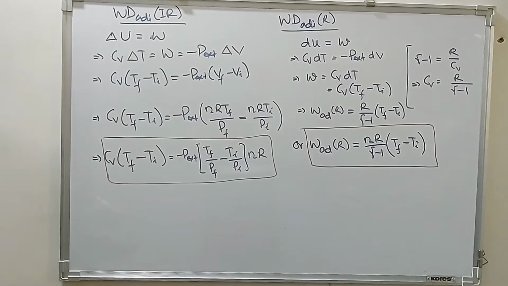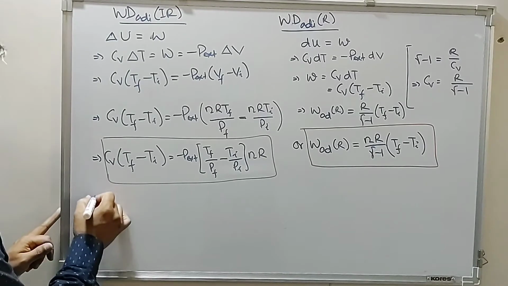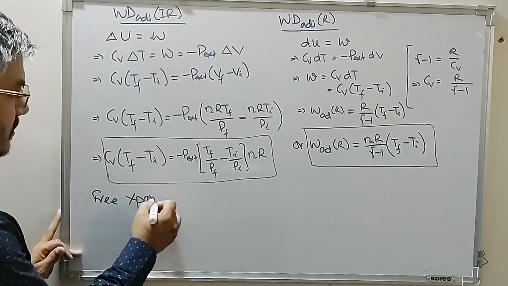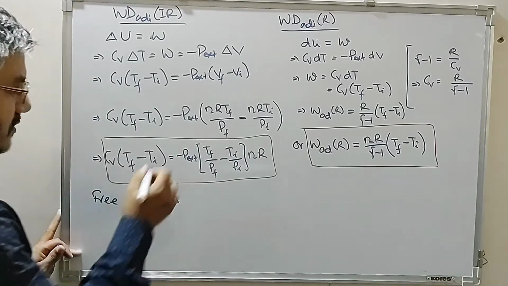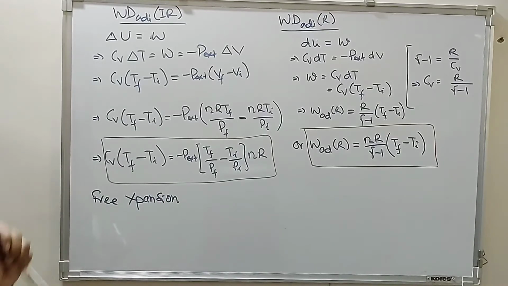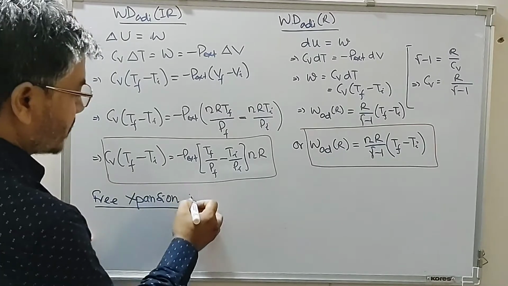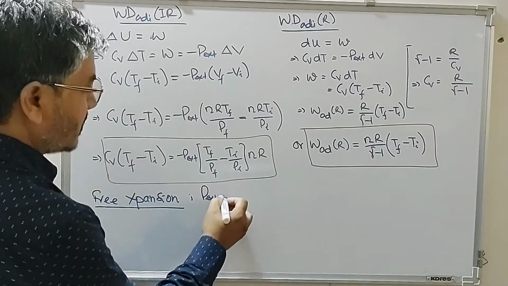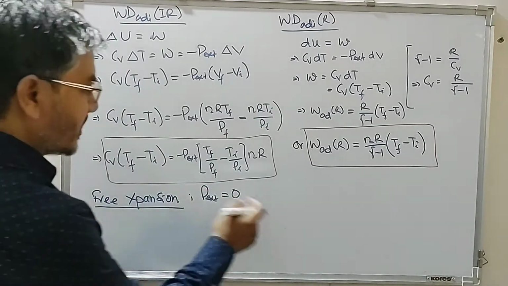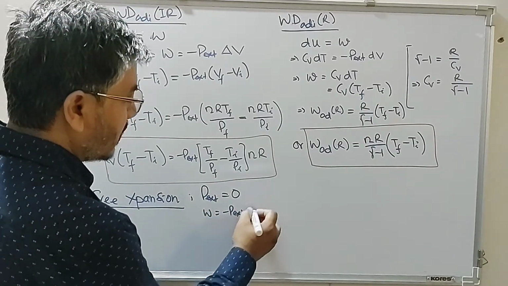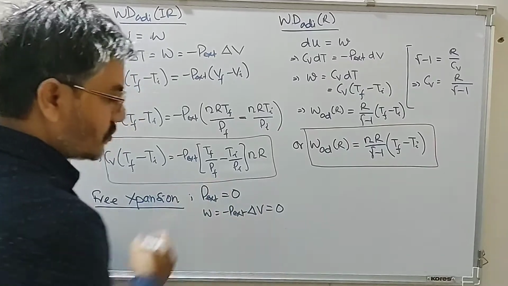But if work done is under free expansion, so for a free expansion process, means expansion of gas in vacuum, free expansion. So for a free expansion, P external is equal to 0. So if P external is 0, work done is equal to minus P external into change in volume. So this comes out to be 0.